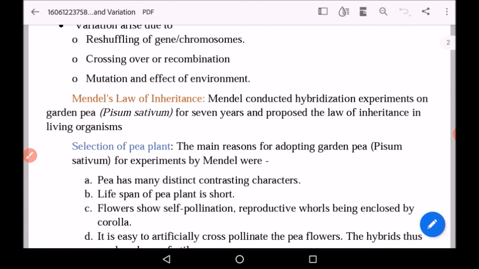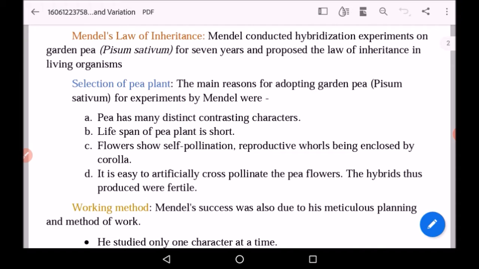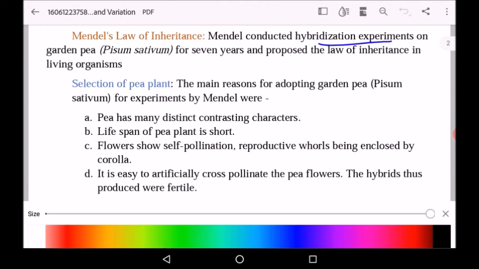Now Gregor Johann Mendel conducted the hybridization experiments on a garden pea plant. This garden pea plant is known as Pisum sativum. He carried this experiment for 7 years and later on proposed the law of inheritance in living organisms.